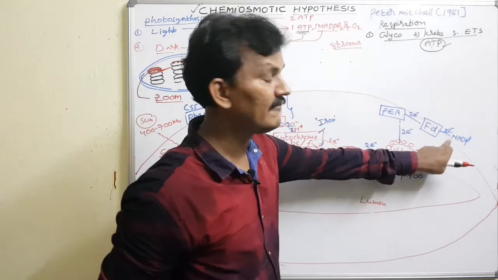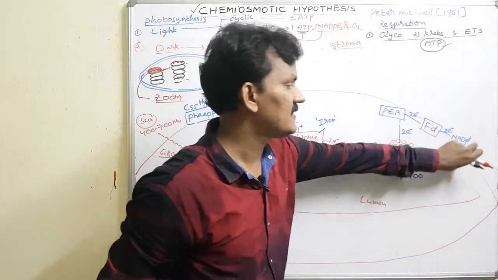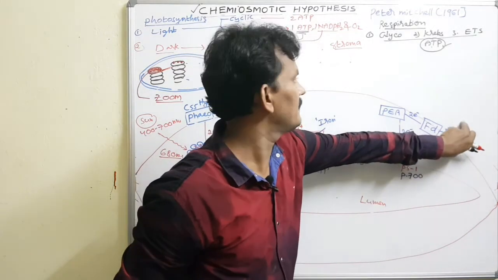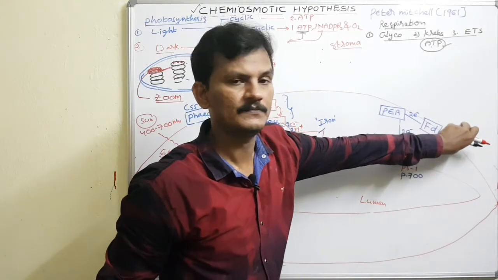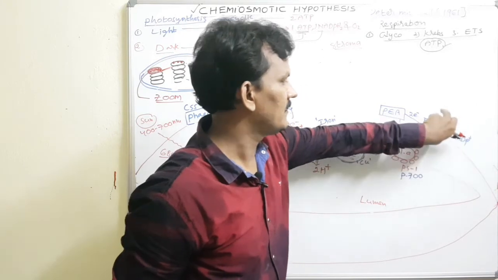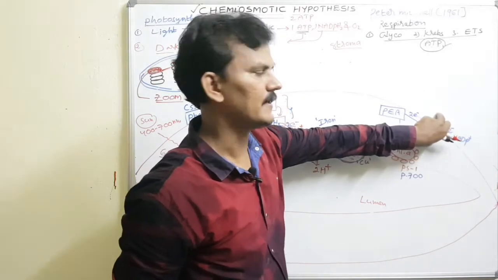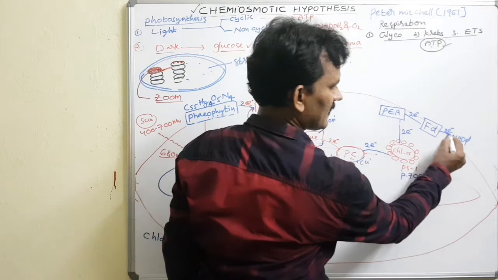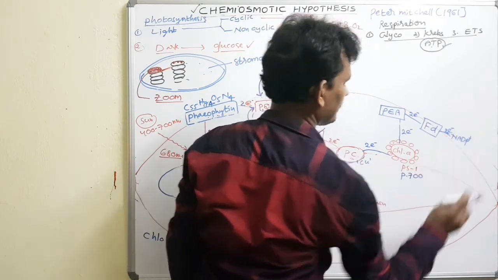Ultimately, electrons are conveyed to NADP, which is present outside the membrane, towards the stroma, mostly in the stroma region. The ferredoxin is also in the stroma region. Ultimately, electrons are given to the NADP.